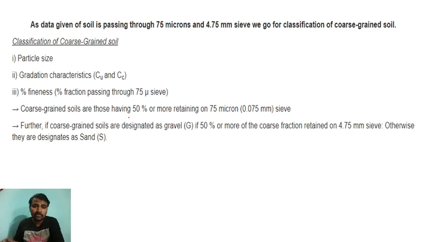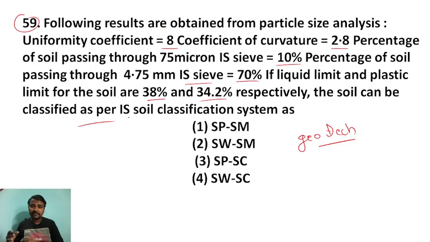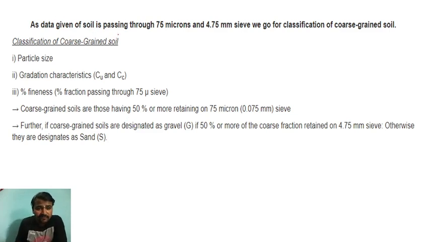right? How do you have to identify first? First of all, understand what they're asking. They have given some data that they have obtained in the laboratory. They have got some results. Now they are asking to classify this soil, right? So as the data is given of soil passing through 75 micron and 4.75 mm IS sieve, we go for the classification of coarse grained soil, because they have given 75 and 4.75. So what is the classification of coarse grain?